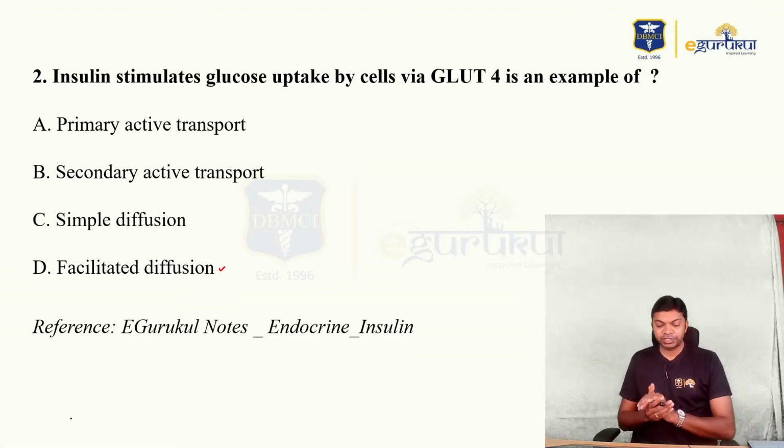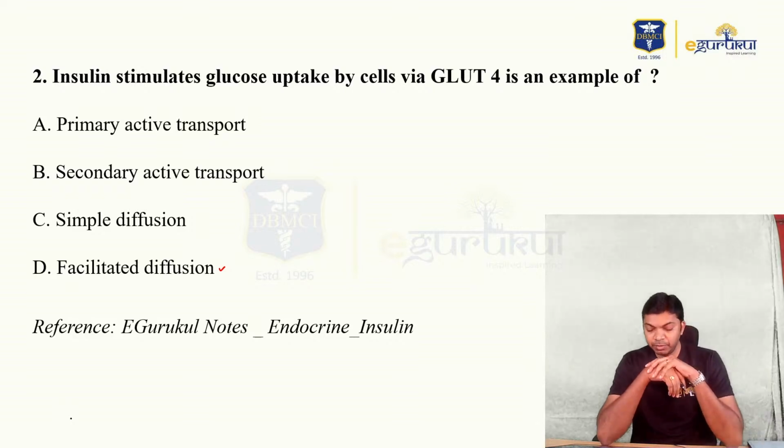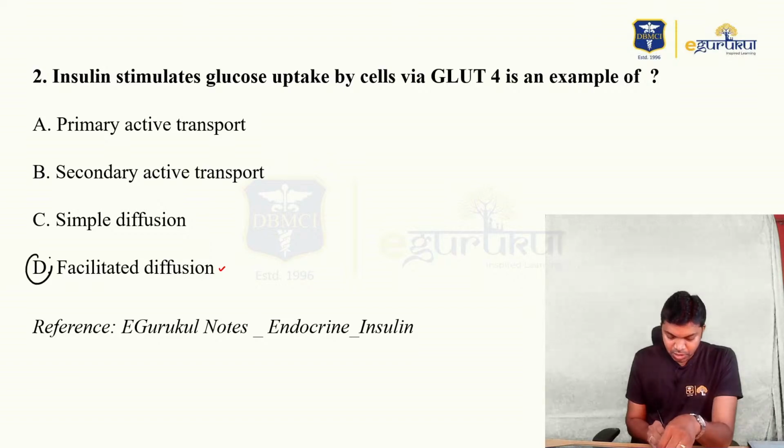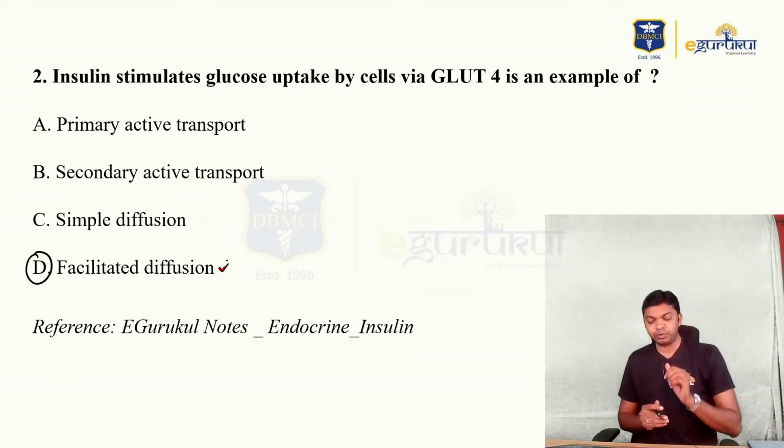Now let us move on to question number 2. Insulin stimulates glucose uptake by cells via GLUT4, which is an example of. It's a very simple question. The right answer for this question is option D, that is facilitated diffusion.